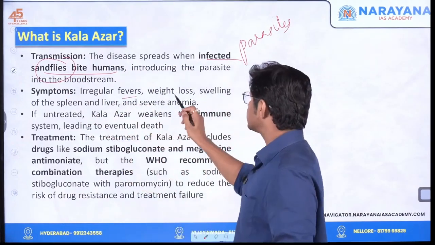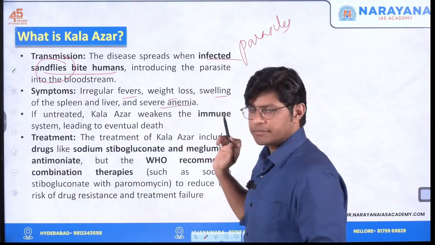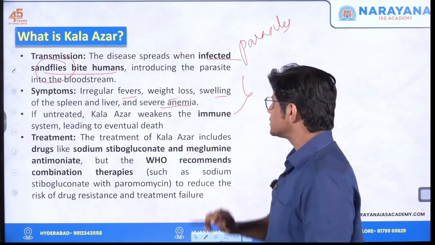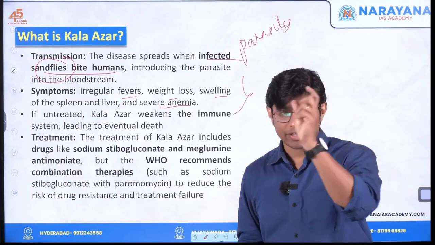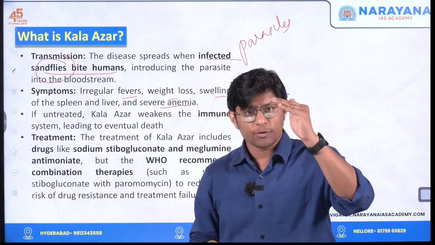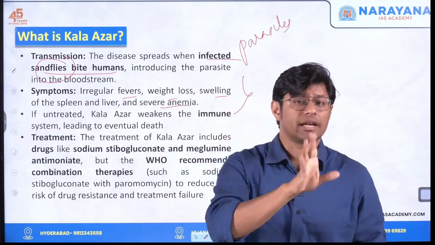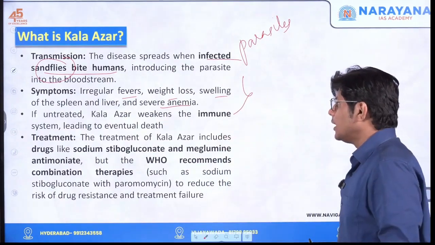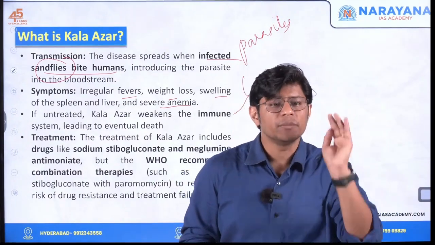Symptoms: fevers, weight loss, swelling of the spleen and liver, and severe anemia, right? So these are the symptoms. See, all these points are very, very important for your prelims. You'll be given a question like we saw with respect to Zika virus. They'll give you 2 statements, 3 statements, and they'll ask you which of the following statements is correct. And if you do not treat it, it will completely affect your immune system.